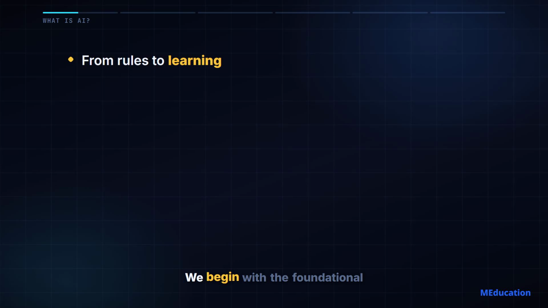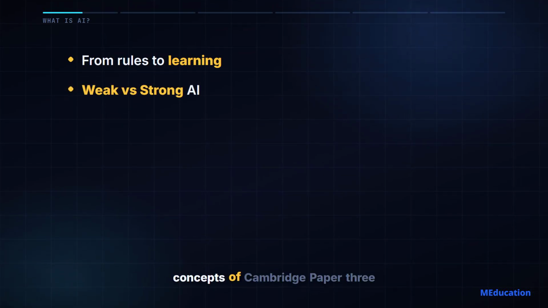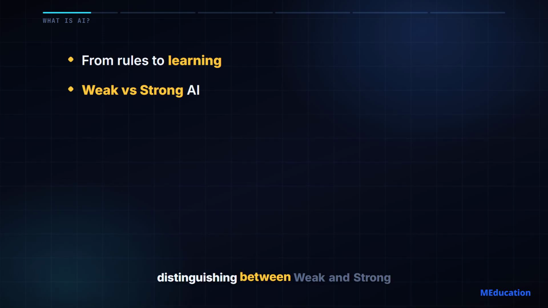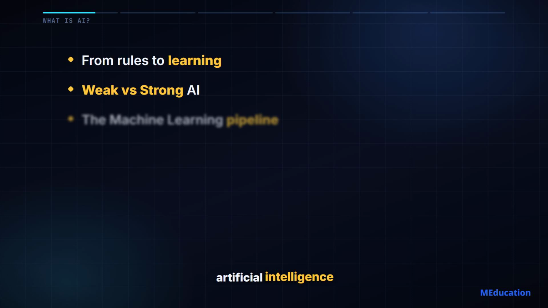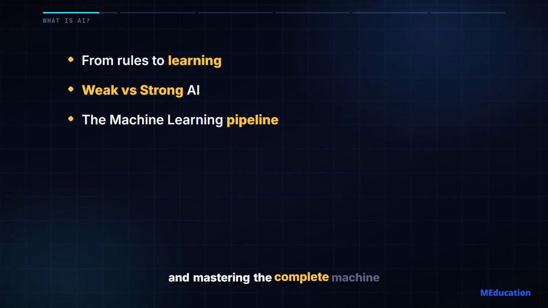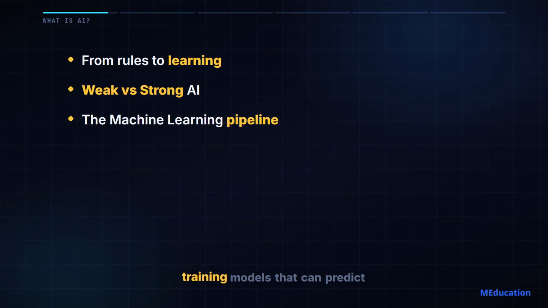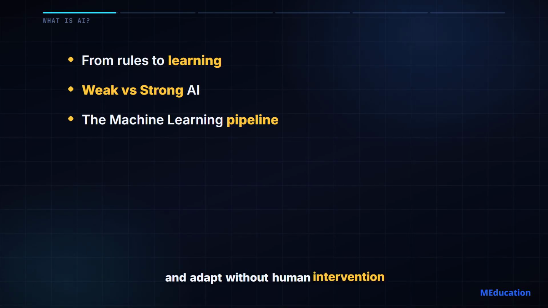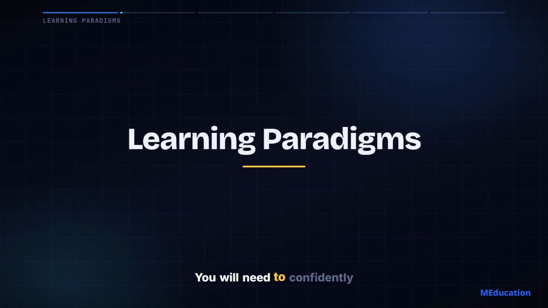We begin with the foundational concepts of Cambridge Paper 3, evaluating the Turing test, distinguishing between weak and strong artificial intelligence, and mastering the complete machine learning pipeline, from raw data collection to training models that can predict and adapt without human intervention. You will need to confidently categorize how a system learns into three core paradigms.